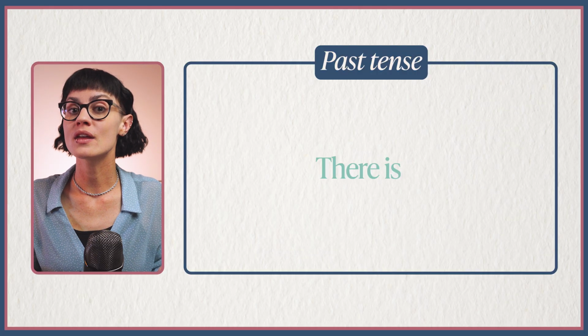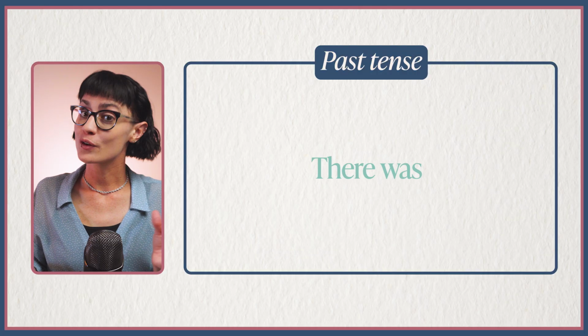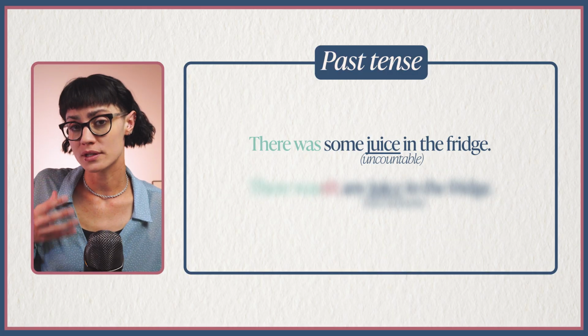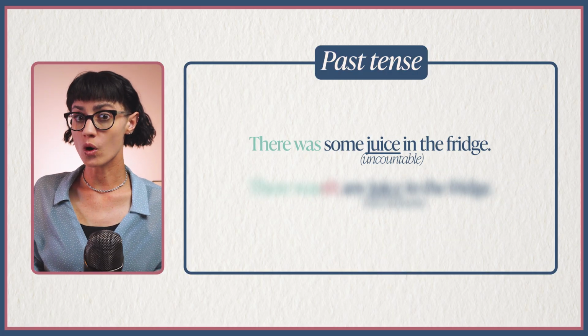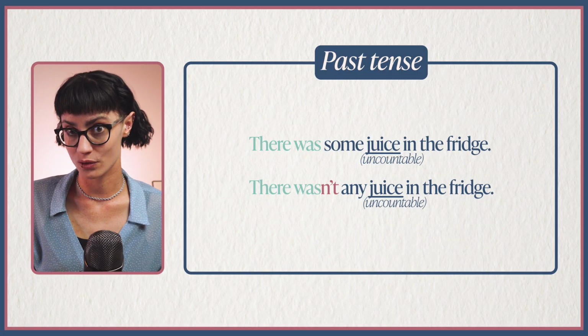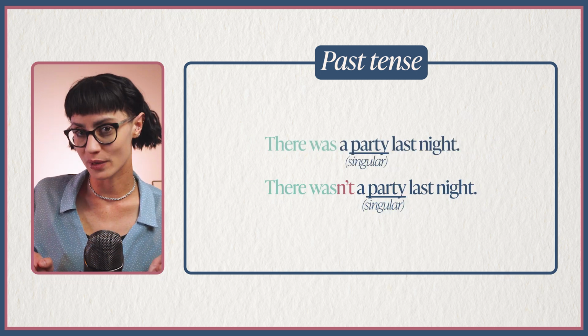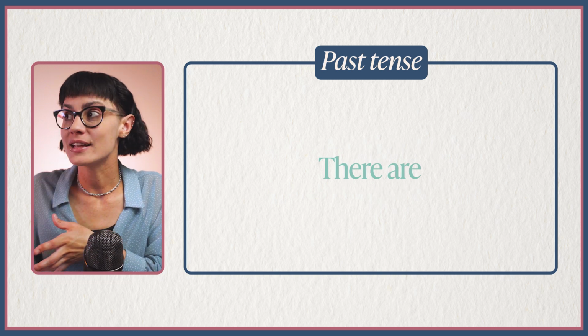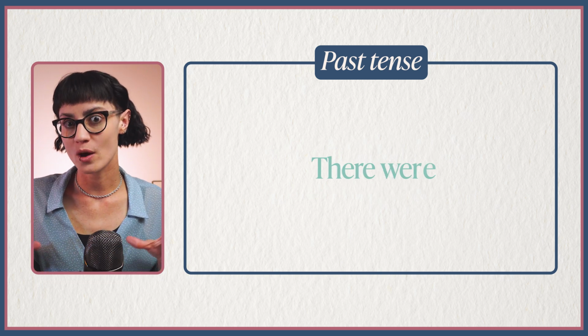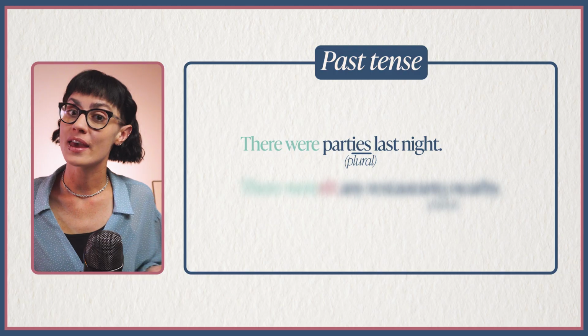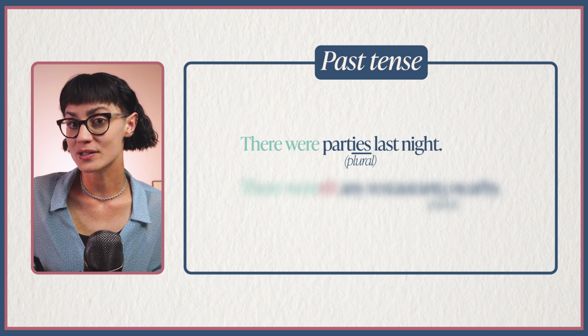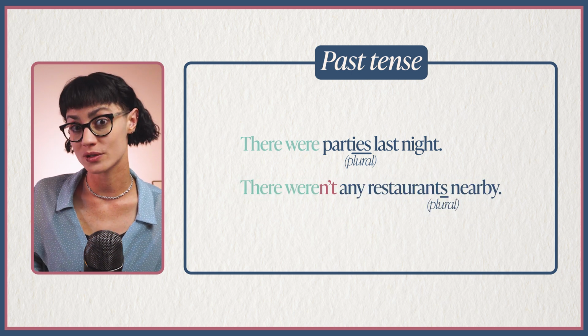Well, in the past, we replace there is with there was. For example, there was some juice in the fridge, or there wasn't any juice in the fridge. There was a party last night, or there wasn't a party last night. For there are, in the past, we replace it with there were. For example, there were parties last night, or there weren't any restaurants nearby.